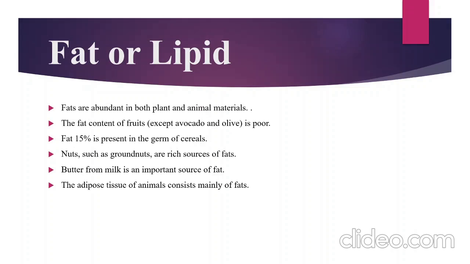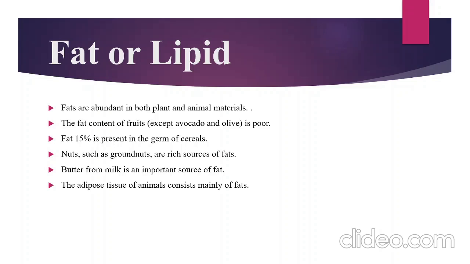The next is fat or lipid. Fats are abundant in both animal and plant materials. The fat content of fruit is poor, except avocado and olive. These two, avocado and olive, contain a high amount of fat.